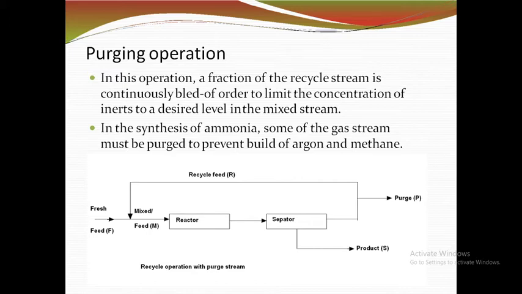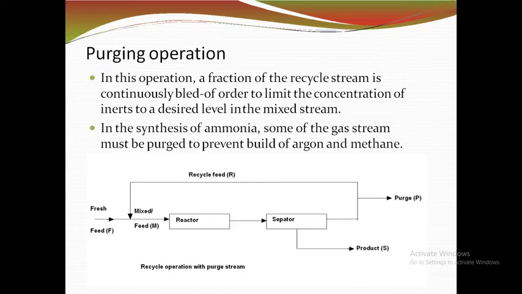In this operation, a fraction of the recycled stream is continuously bled off in order to limit the concentration of inert to a desired or tolerance level in the mixed stream. Whenever some inert are present in the fresh feed, recycling of the fluid stream gradually accumulates inert in the recycled stream.